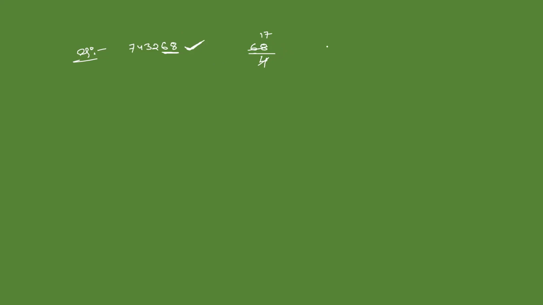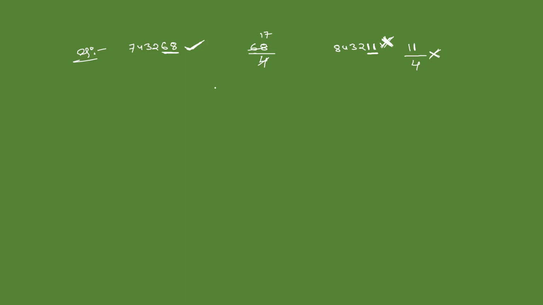Now we will see one more example, something like this. 843211. This is a huge number. We need to take the last two digits. What are the last two digits? Here, 11. And we will check whether 11 is divisible by 4 or not. Is 11 divisible by 4? No, it is not exactly divisible. Then obviously the given number 843211 is also not divisible by 4.